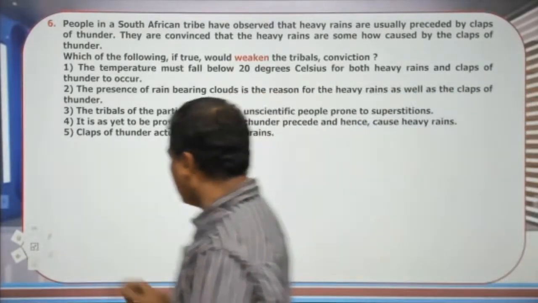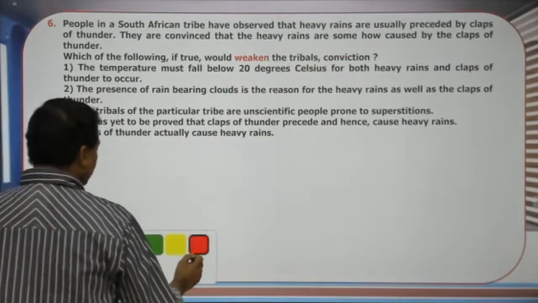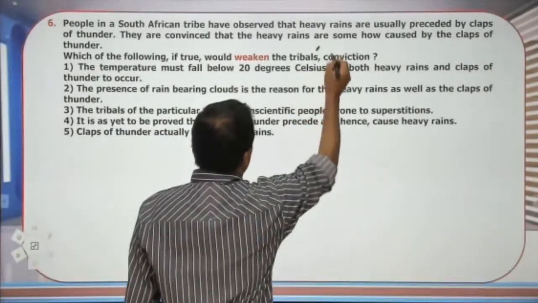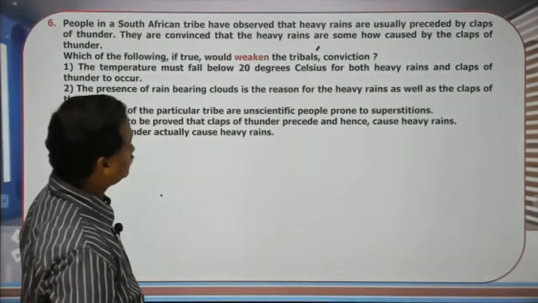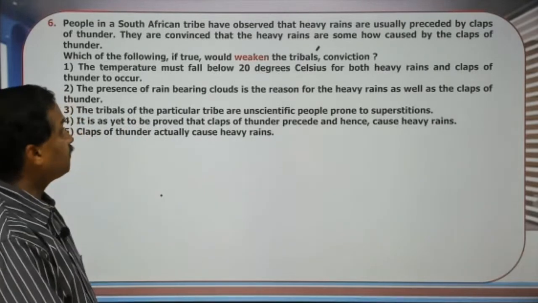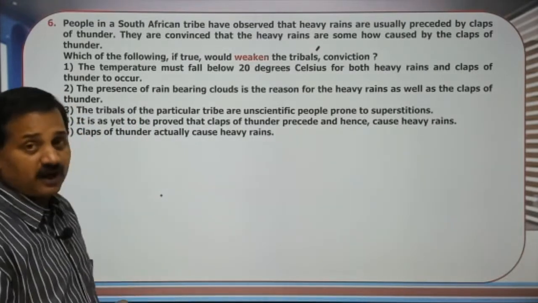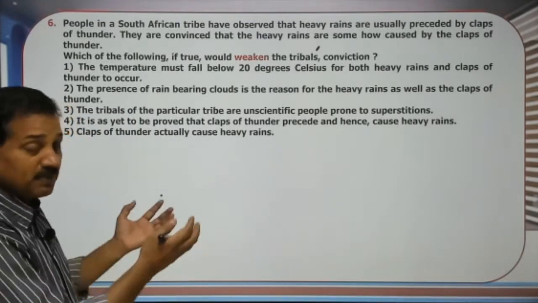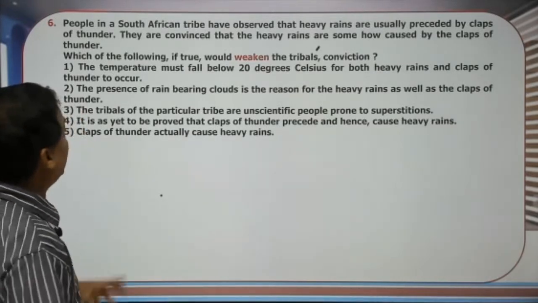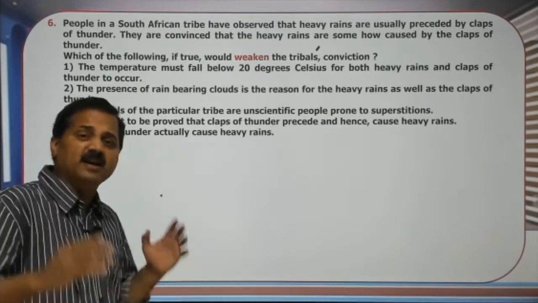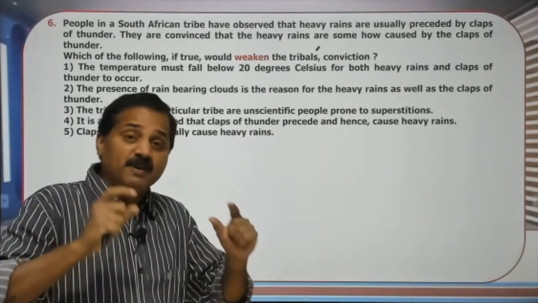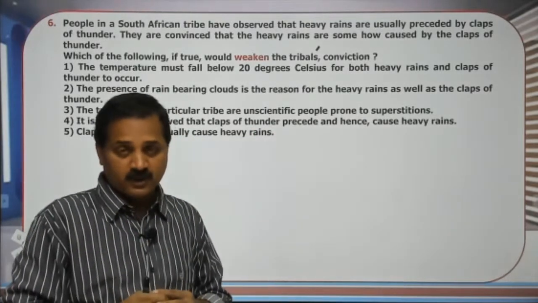There is also a small printing mistake. It has to be apostrophe S. Tribal's conviction. Tribal's conviction is that it is the claps of thunder that brings heavy rains. They believe and they are convinced, they have observed and they are convinced that it is the claps of thunder that bring heavy rains.